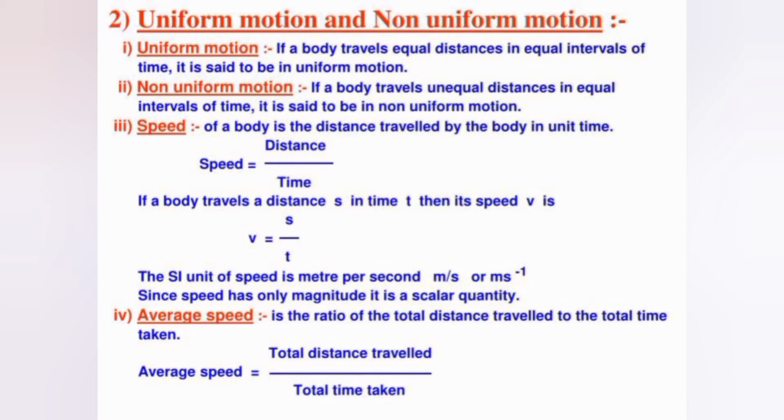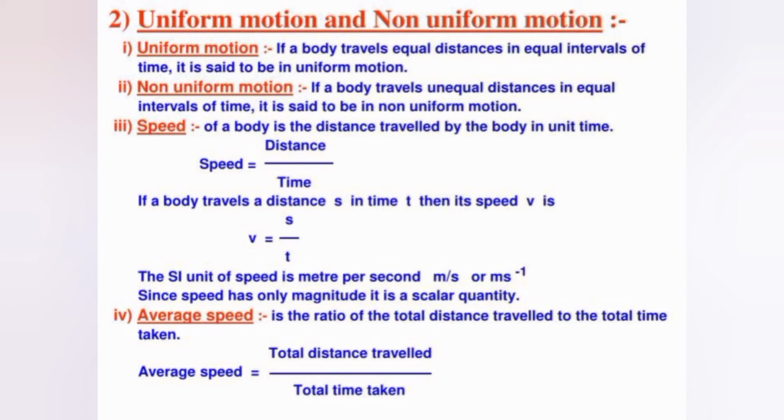A body has uniform motion if it travels equal distance in equal interval of time, no matter how small these intervals may be. The distance travelled by an object in uniform motion increases linearly. For example, a car moving along a straight line path such that it covers equal distance in equal interval of time is said to be in uniform motion.